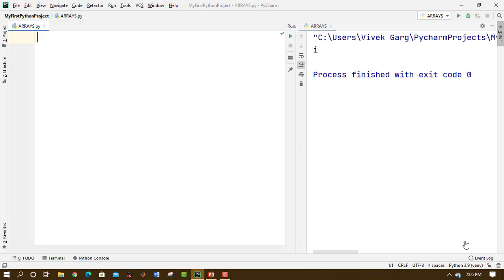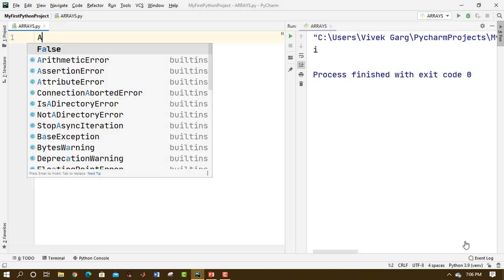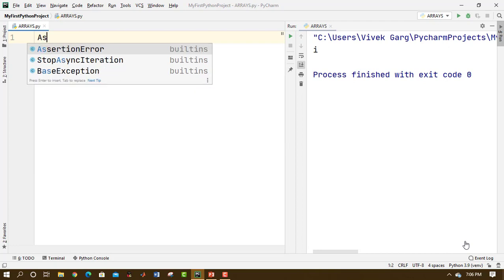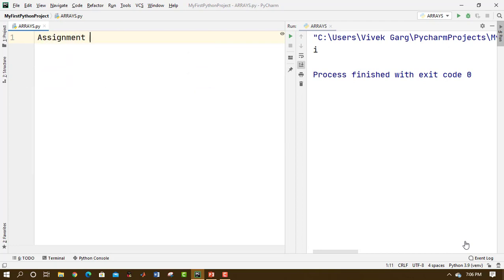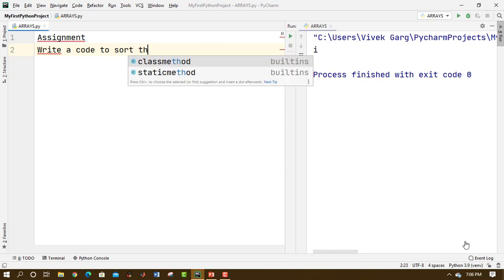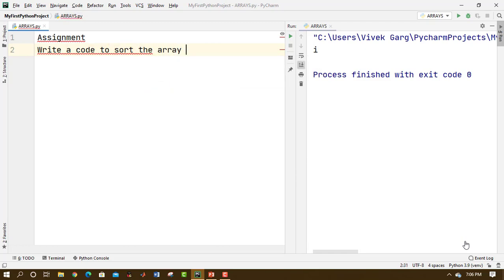Now write down the assignment question here. The assignment question is, we have to write a code to sort an array in descending order. This is the assignment question for you. Let me just type this down here for you. Write a code to sort the array in the descending order.